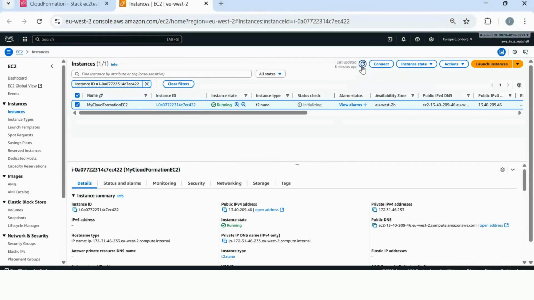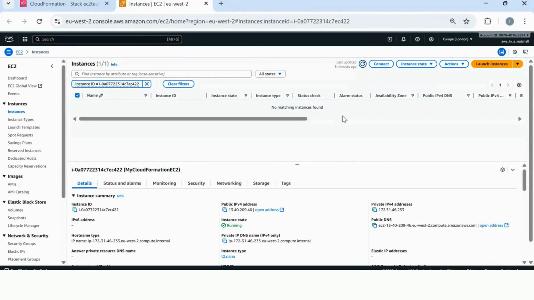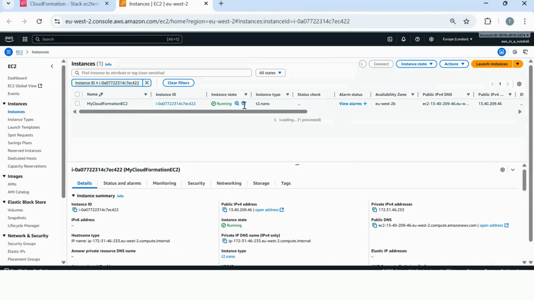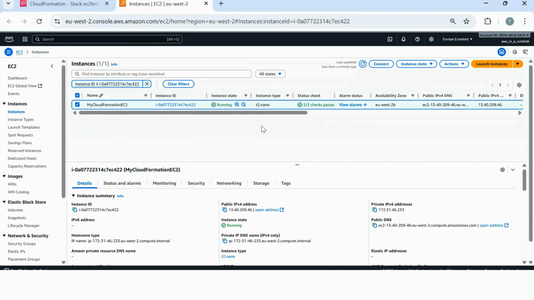Okay, so now we're back and it's running again. You can see it's now a T2 Nano, so it's just going through the status checks, which happens every time an EC2 boots up. And yeah, it's running. So yeah, you can see again, that was a very, very easy change to make. And that will be the same with changing anything in your template. It's just very, very straightforward.